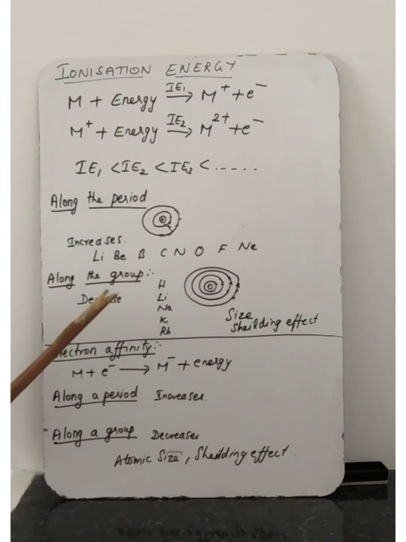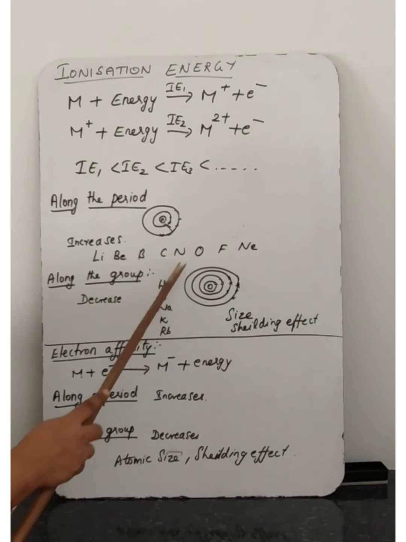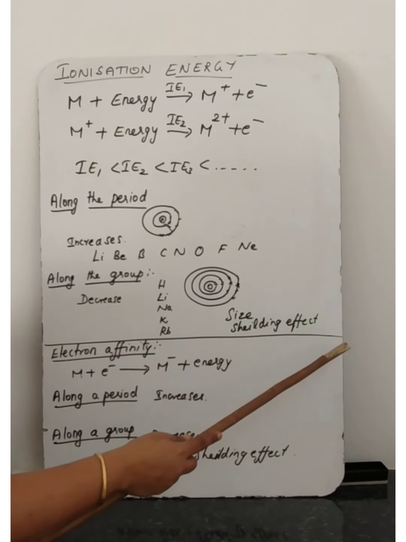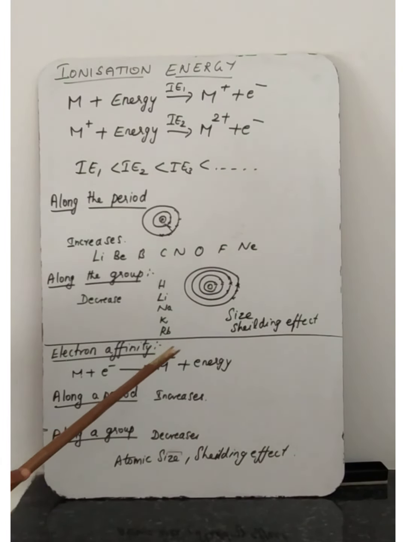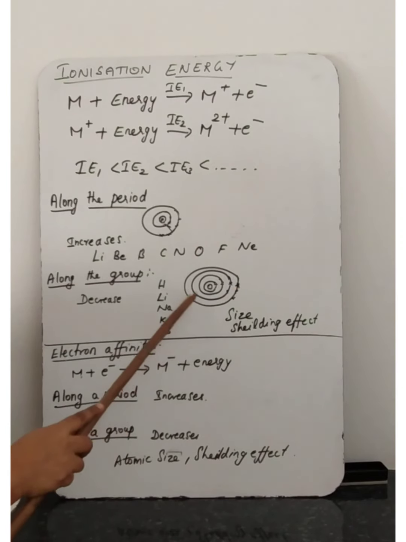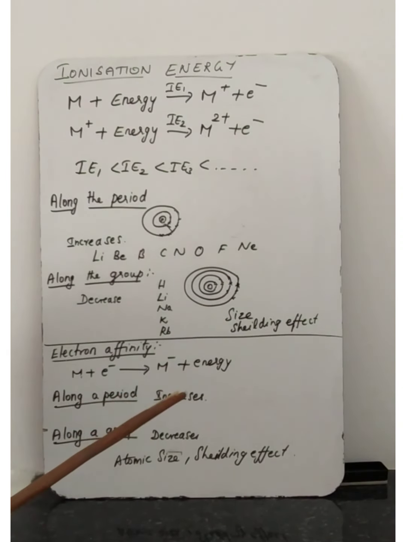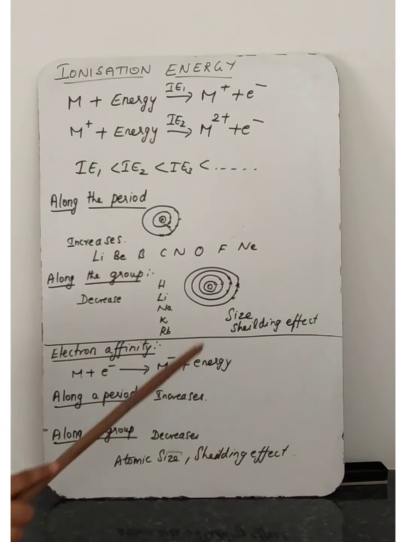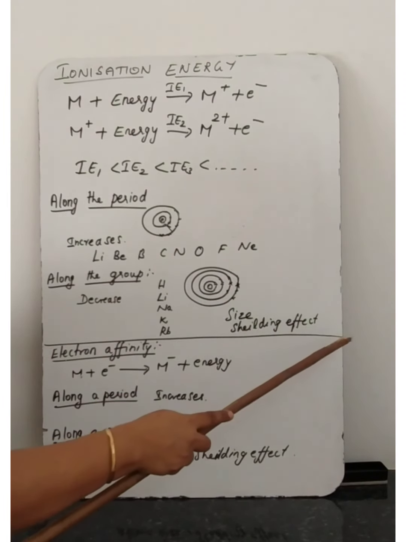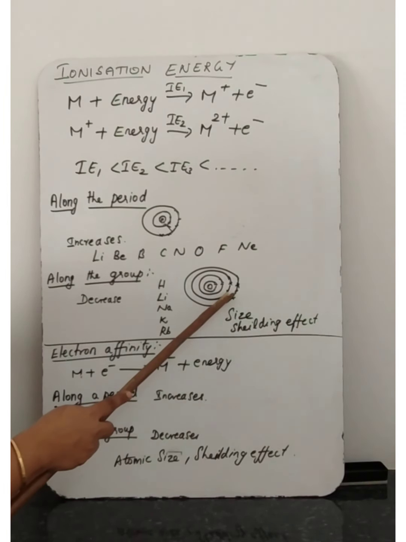There is more space, so the atom can gain the electron easily, because of the size of the atom. The electrons are loosely bound and there is space, so it can gain the electron easily. Understand? No repulsion takes place here.